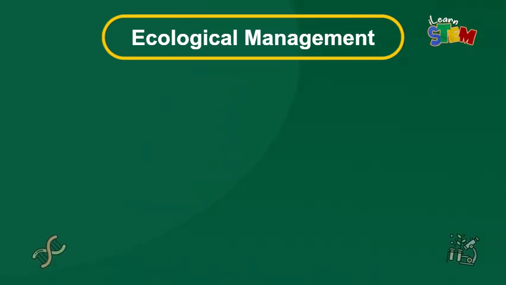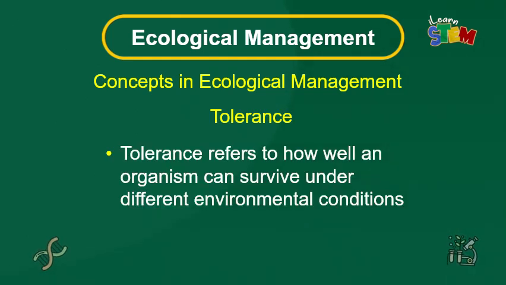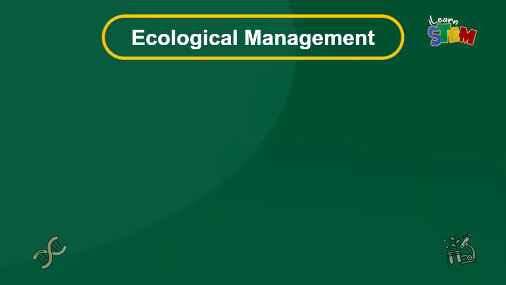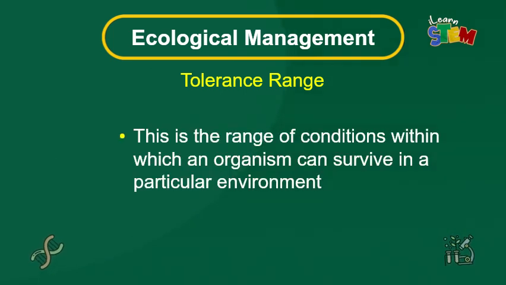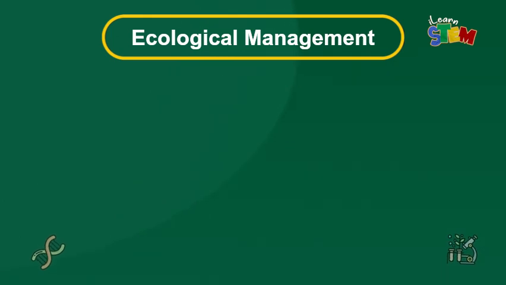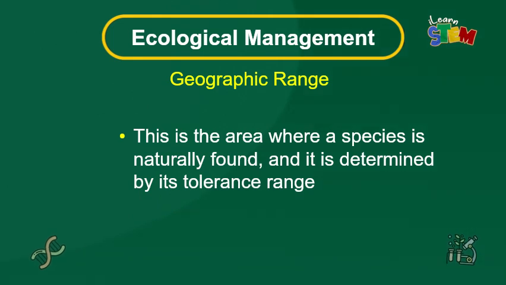Now, let's discuss another concept of ecosystem. That is tolerance. Tolerance refers to how well an organism can survive under different environmental conditions. Let's break it down. We have tolerance range. This is the range of conditions within which an organism can survive in a particular environment. Then, geographic range. This is the area where a species is naturally found, which is determined by its tolerance range.